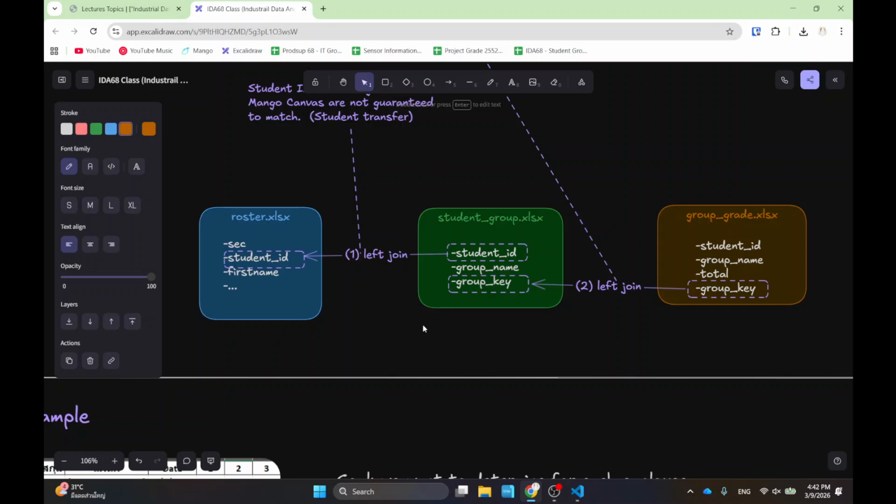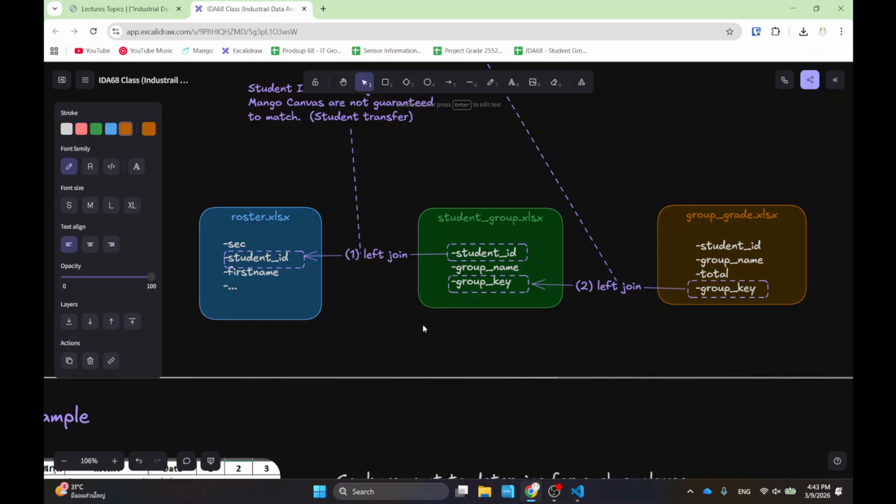So I'm going to start by joining the green into the blue, and this one I want to do as a left join. When I visualize things, I always do a left join. The thing that I always want to keep is the student ID, because that's the list of students I need to assign the grades to. So that's going to be the left side, and the group is going to go to the student.